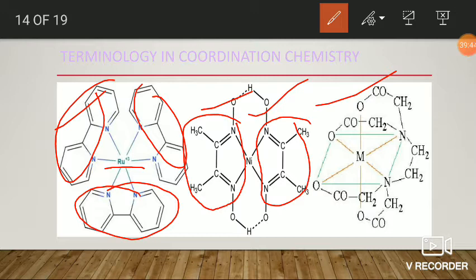In the case of the third structure, it is the EDTA ligand, ethylenediaminetetraacetate. It is a hexadentate ligand. It can easily form six coordinate bonds with the metal. Okay, fine. Next,